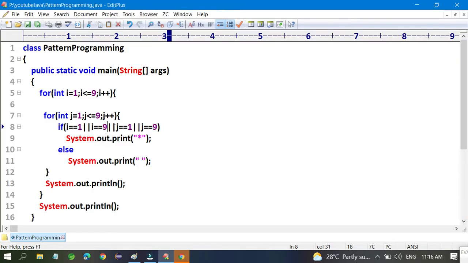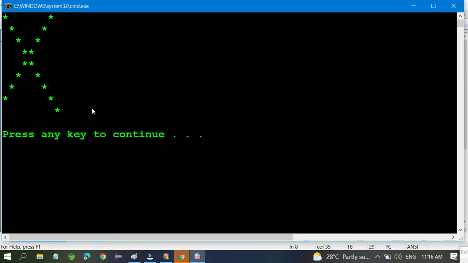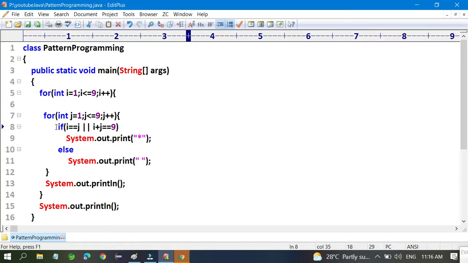Now guys, I hope you understood and you are able to print O also. If you want to print X, I already told you, just mention i equal to j, or i plus j equal to 9. So you are able to print the X. Okay, fine guys. Now, for example, I want to print something like what?